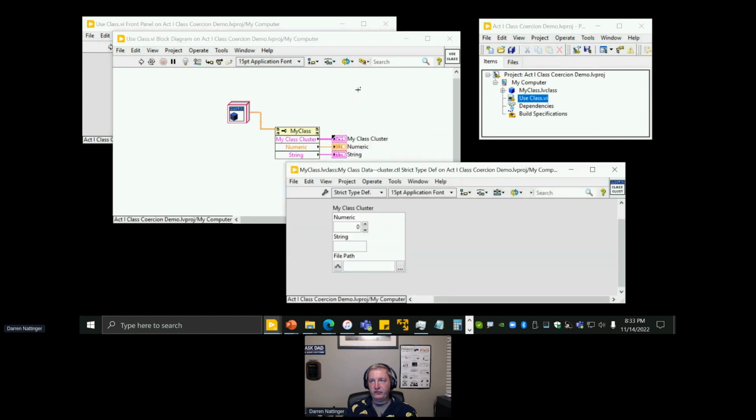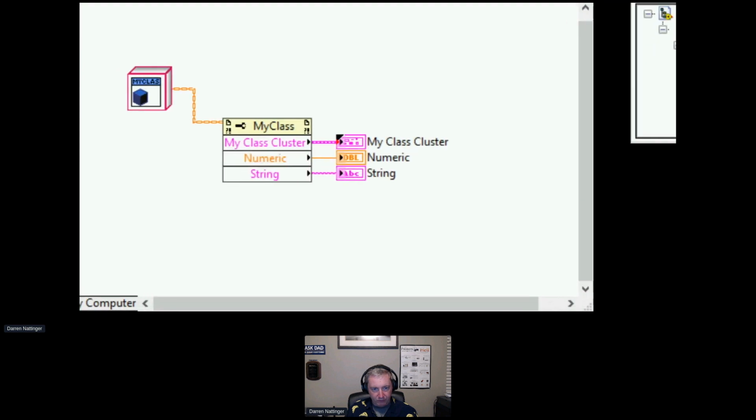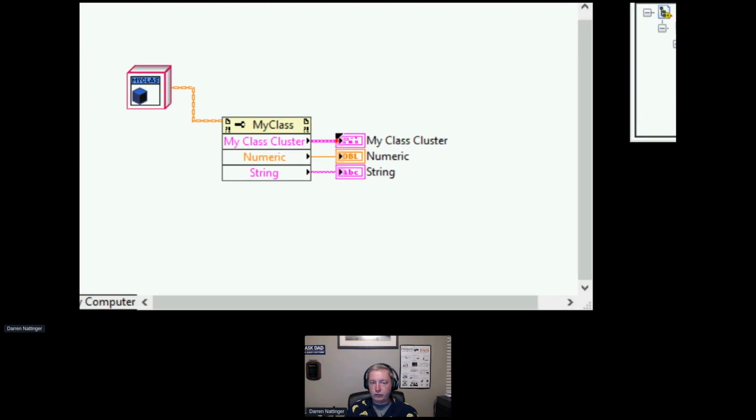Now, the purpose of this demo is to describe the problems with coercion dots on these terminals. There are a bunch of ways you can get the coercion dot, things like saving the type def with a different name or moving it into another library or a bunch of other stuff. I'm going to show you the simplest way that I have to make this coercion dot come, and that is to change the type def between strict and non-strict. So it was strict. I'm going to save it as non-strict. And now, if we look really closely, we can see that that terminal has a coercion dot on it.